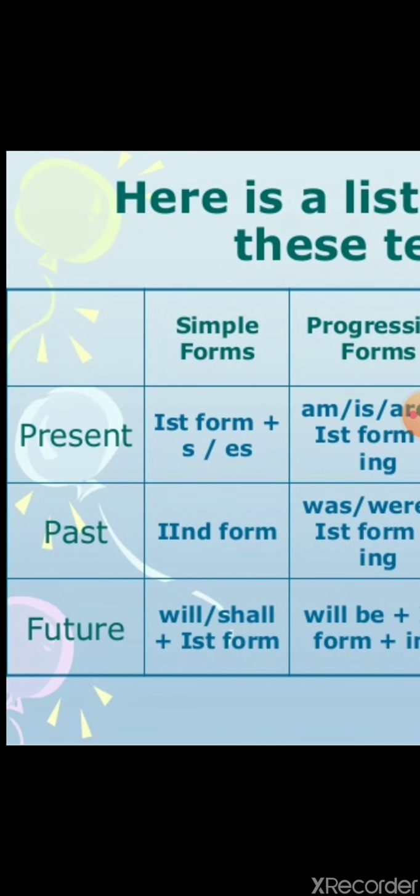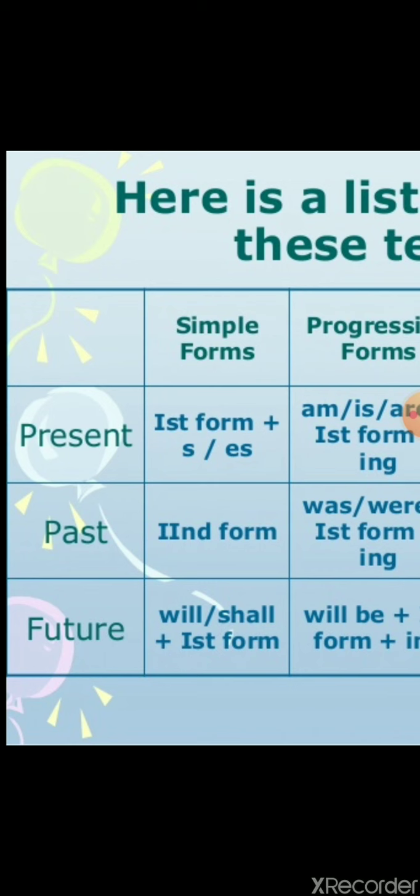So first of all, let's talk about the present tense. Present tense in simple form, very important to understand: s or es with the base form. For example, give is a base form, I will add s or es. It depends upon the word syllable.